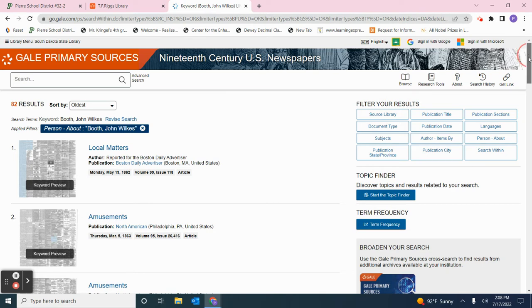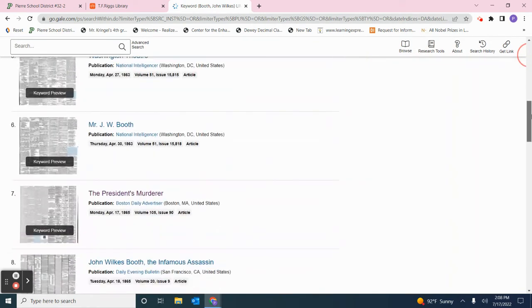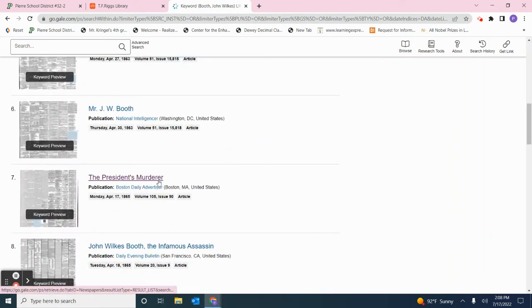And let's see if I get anything that's a little bit more targeted. I see one here that's called The President's Murderer. Came from a publication called the Boston Daily Advertiser from Boston, Massachusetts. The issue was on April 17th, 1865.